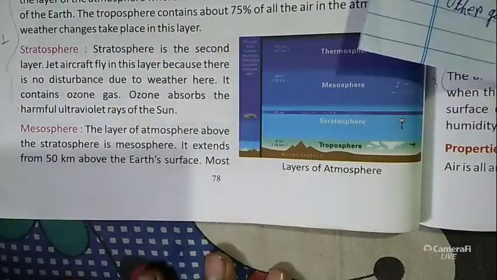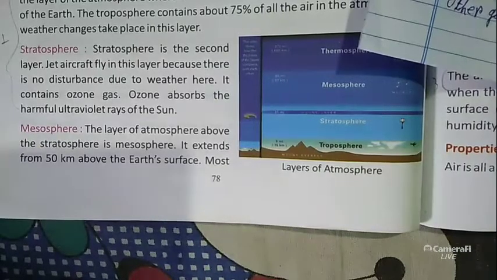Stratosphere is the second layer, and jet aircraft fly here because there is no disturbance due to the weather. I also tell you that it contains ozone gas. What is the work of ozone gas? Ozone gas absorbs the harmful ultraviolet rays of the sun.